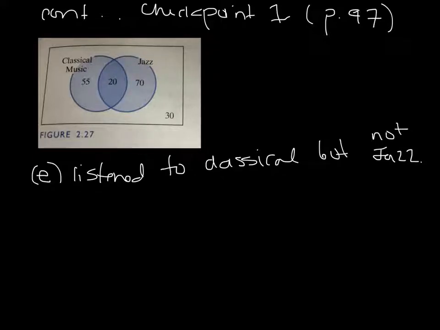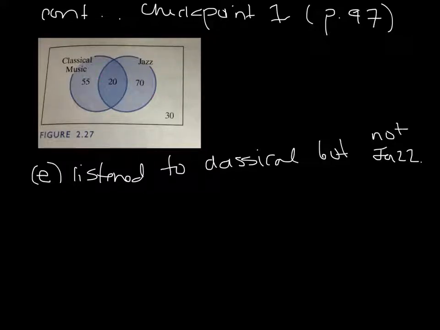How many respondents listen to classical? Well, there is my classical right there, right? These, 55 plus 20, which we found in part A. That was our 75. But they don't listen to jazz. So they like classical, but not jazz. So here's classical. If we have to remove jazz, think of just cutting the jazz circle out.